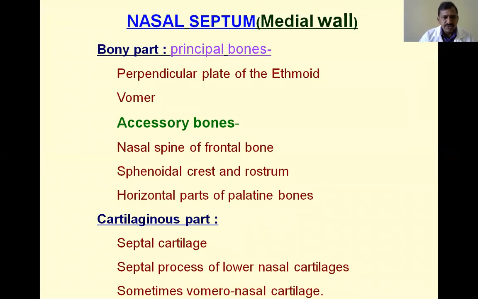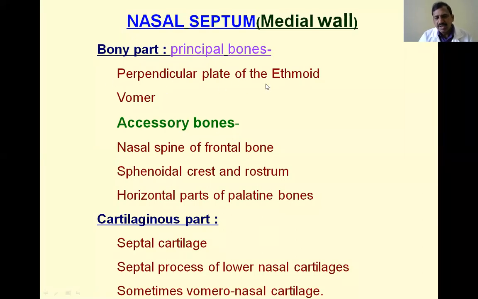Among the bones there are principal bones and accessory bones. Accessory bones mean only some part of the bone takes part in the formation of the nasal septum, and principal bones are the main bones taking part in its formation. The nasal septum is vertical like this. What are the principal bones?